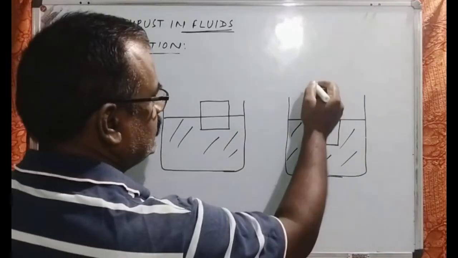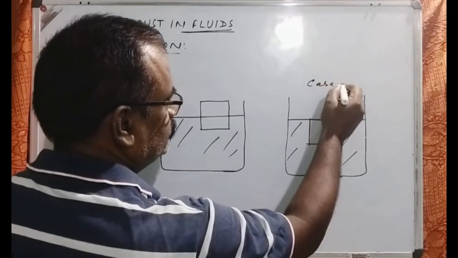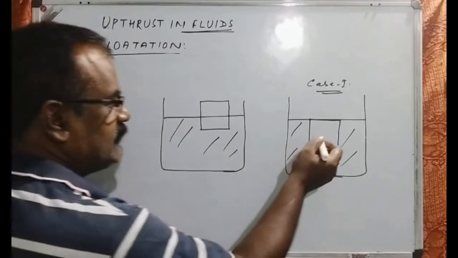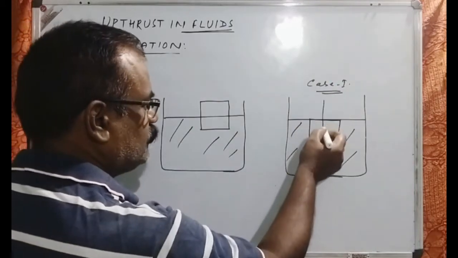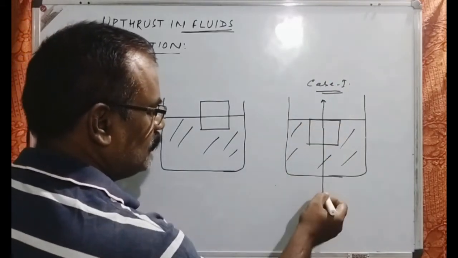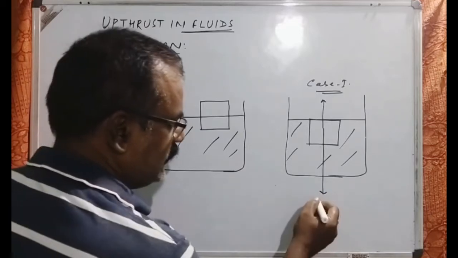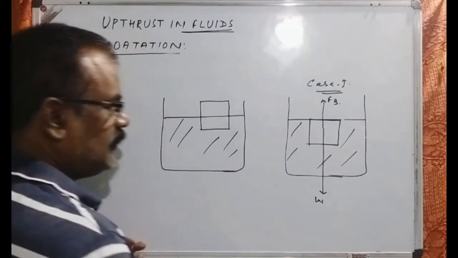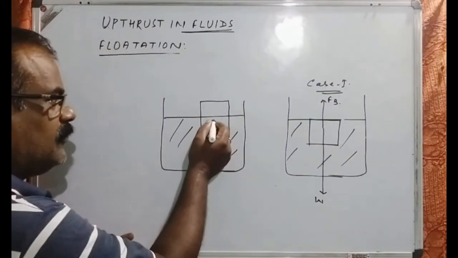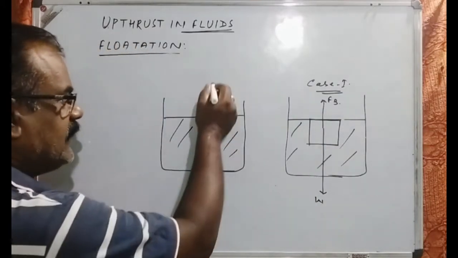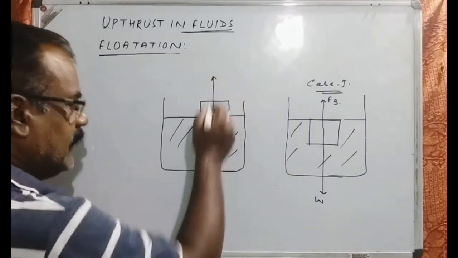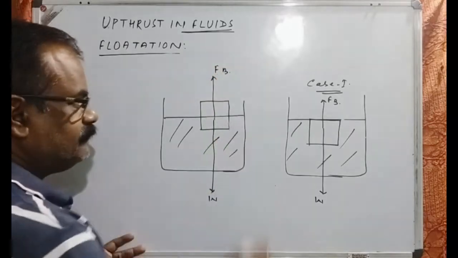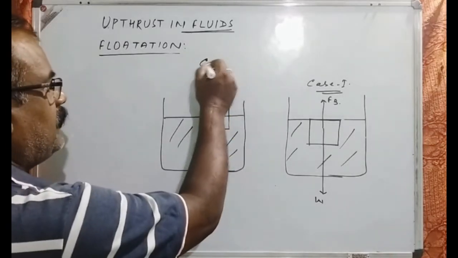Let us consider case number 2. In this case, exactly what happens? Just like the previous one, here also two forces are acting: one is your weight and the other one is your upthrust. The same thing here also, we will find that two forces are acting, one is your weight, the second one is your upthrust. This is case number 3.